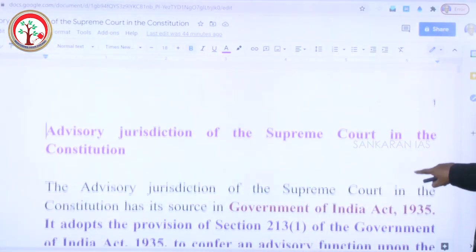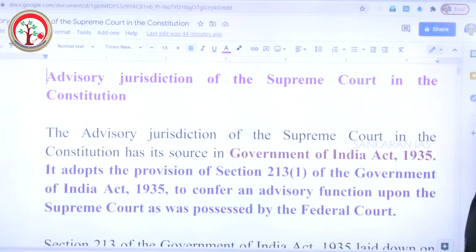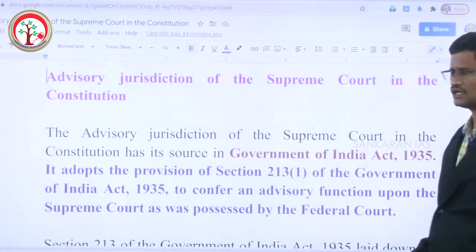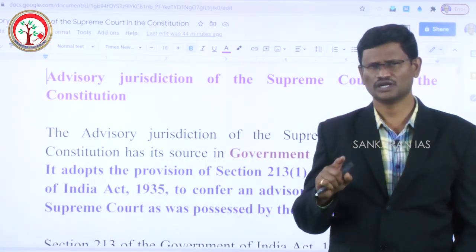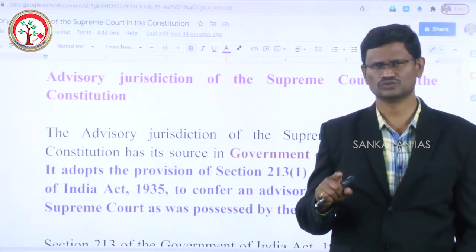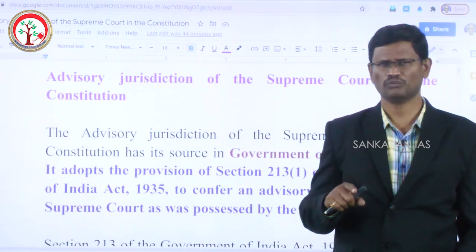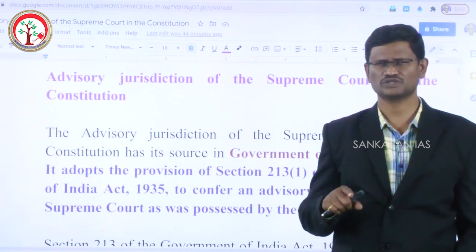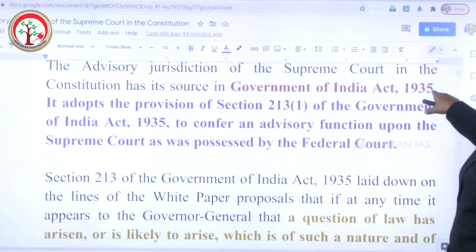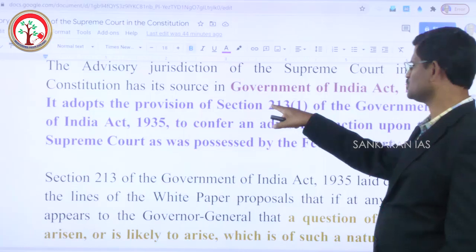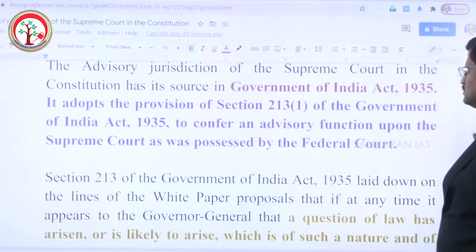Advisory jurisdiction of the Supreme Court. As I told you just earlier, this is borrowed from the Canadian Constitution. It is not only that; in addition to the Canadian Constitution, we also have borrowed the advisory jurisdiction of the present Supreme Court from the Government of India Act 1935, Section 213 Clause 1.